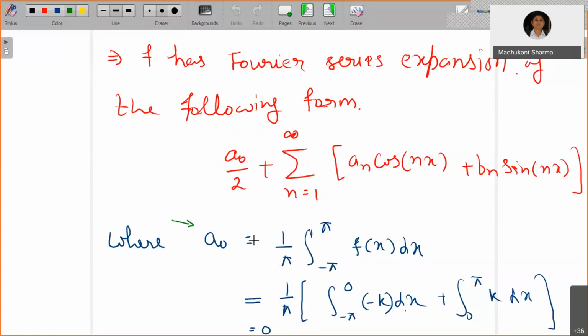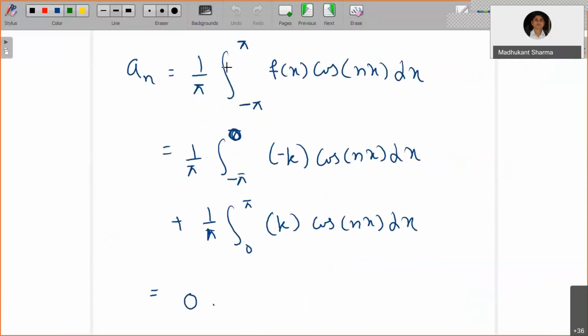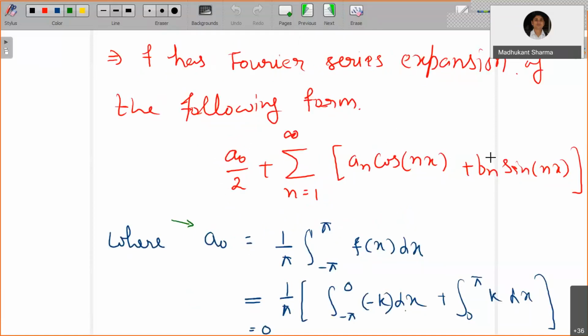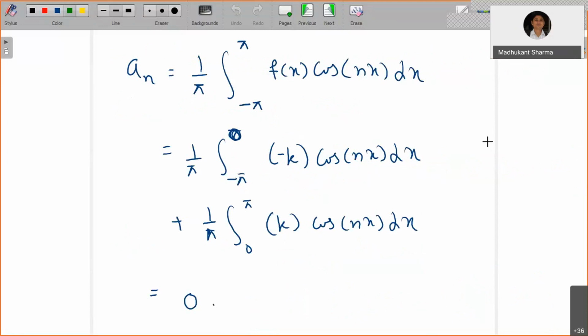Now a naught equals 1 by pi integration from minus pi to pi of f of x dx. Now an is the coefficient of the cosine function, cos nx, so certainly you have f of x times cos nx, integrated over minus pi to pi, times 1 by pi. For coefficient bn, you have f of x multiplied by sin nx, integrated from minus pi to pi, times 1 by pi. Okay, so these are very easy to memorize, this Euler's formula or Fourier coefficient formula.